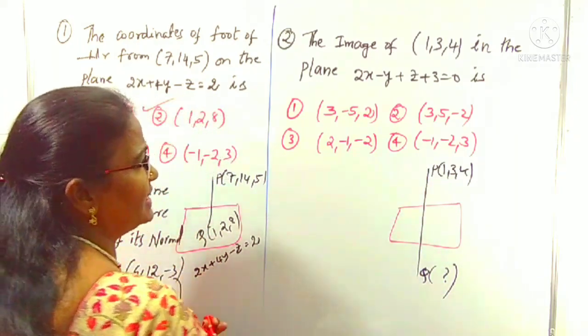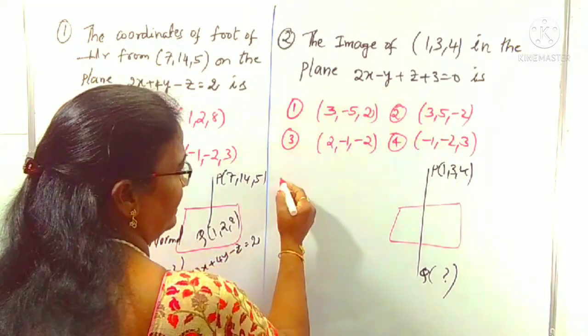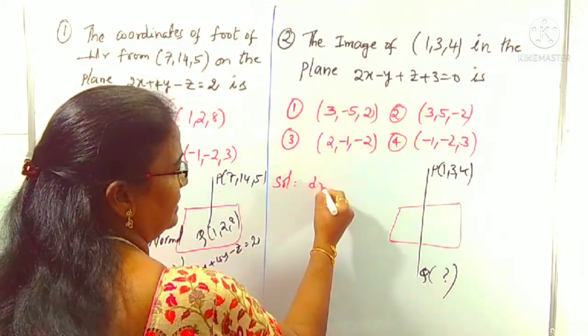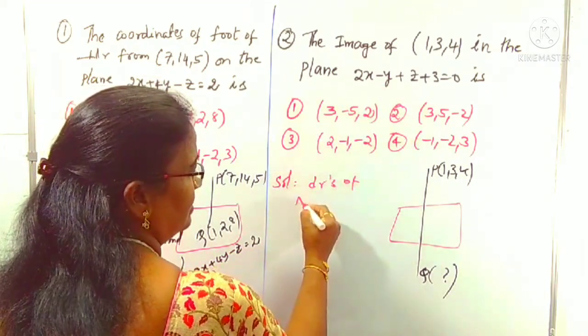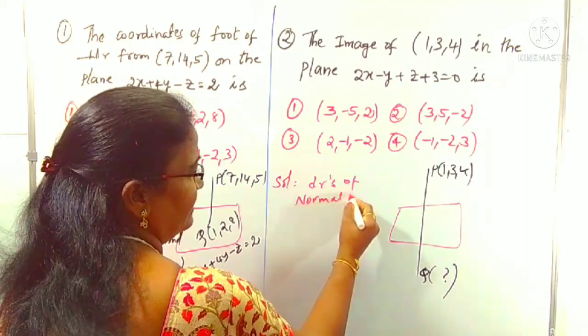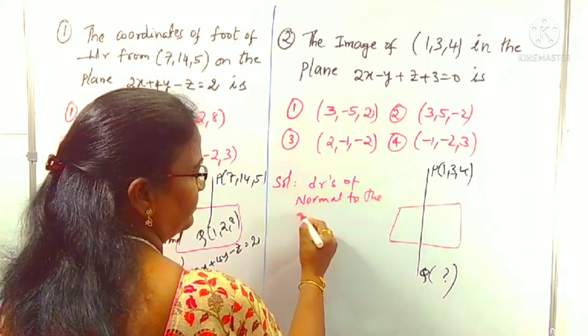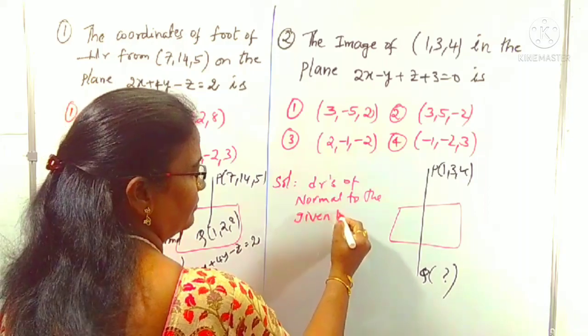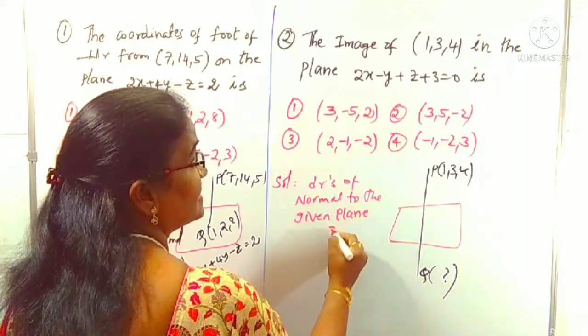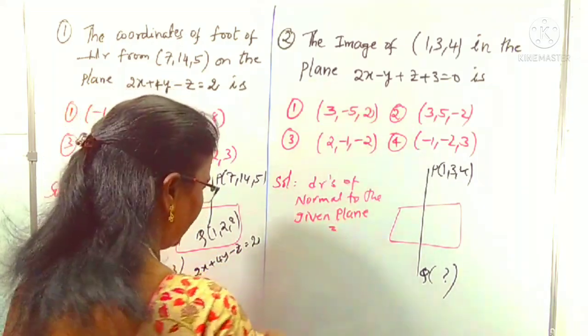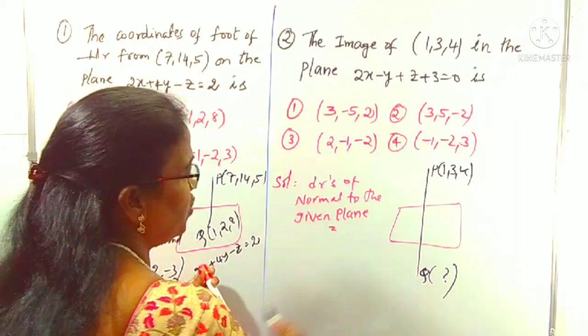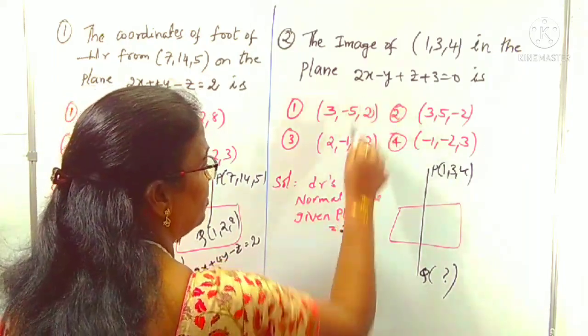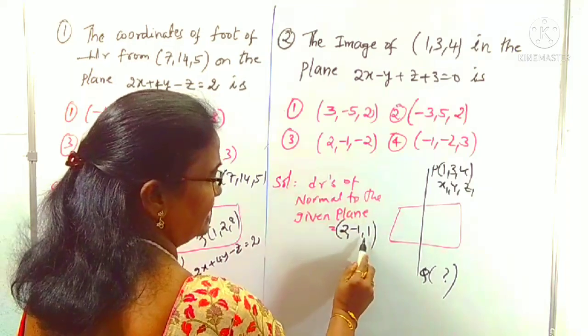What are the DRs of the normal to the given plane? That is 2, minus 1, 1. These are the DRs of the normal.